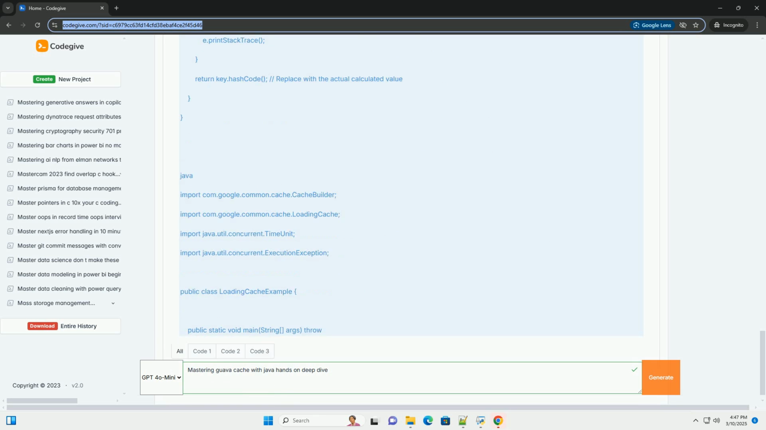Step 5, using removal listeners. Removal listeners are notified when an entry is removed from the cache. This can be useful for cleanup tasks or logging. Important considerations. Thread safety: Guava cache is thread safe. Multiple threads can access and modify the cache concurrently.